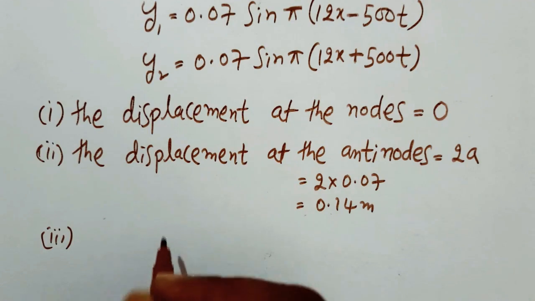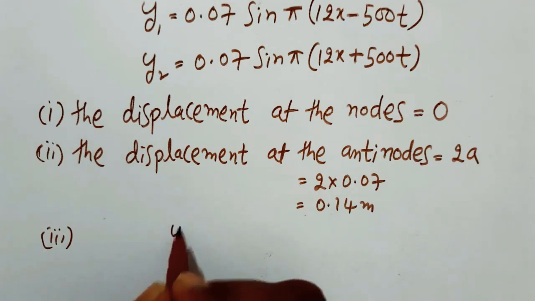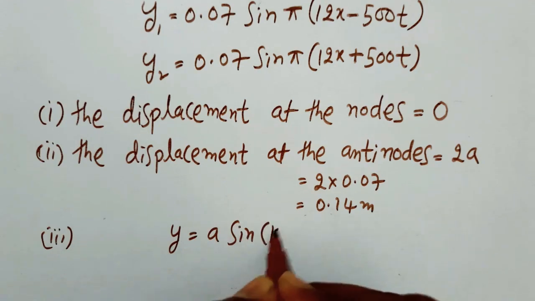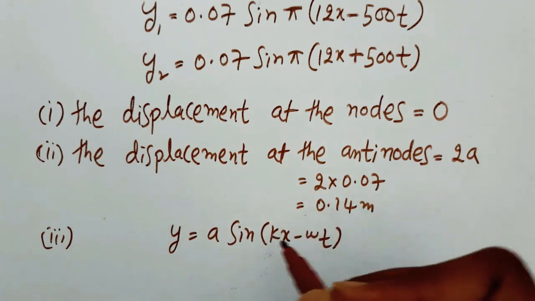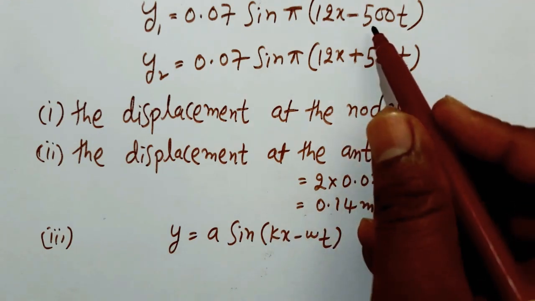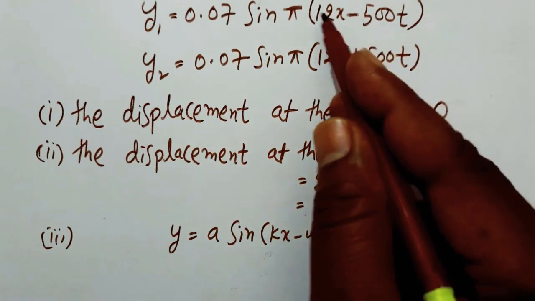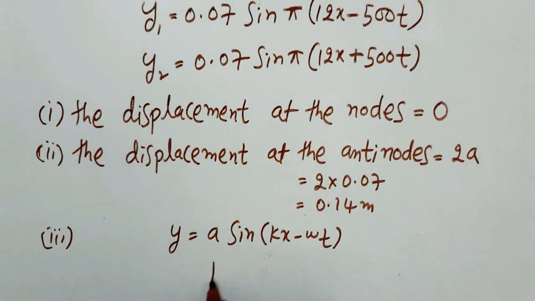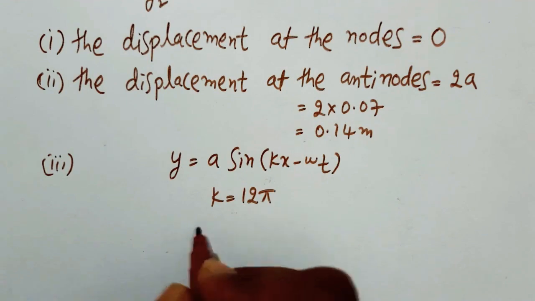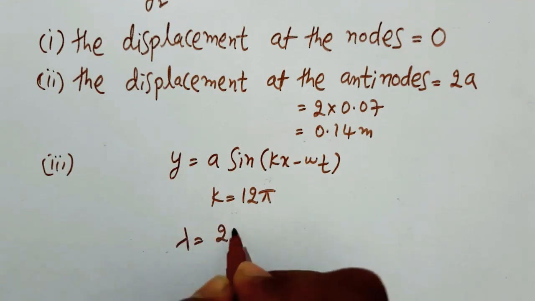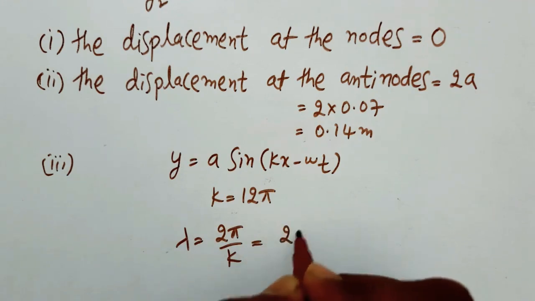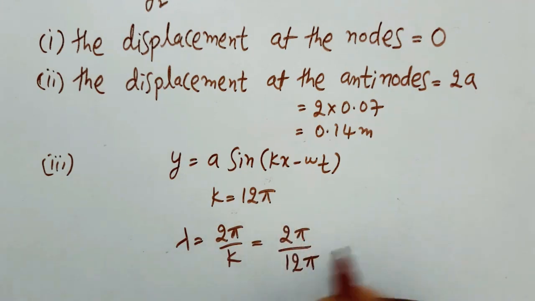We know for a progressive wave the displacement is y is equal to a sin (kx minus omega t). If we compare this equation to this equation, so here k is equal to how much? Here it is kx minus omega t. Here k is equal to 12 pi. So what is the wavelength of the standing wave? We know lambda is equal to 2 pi by k. So that is 2 pi by, here k is equal to 12 pi. So pi pi cancel, that is 1 by 6.